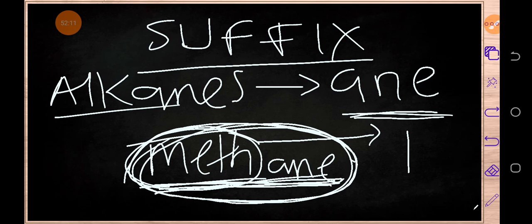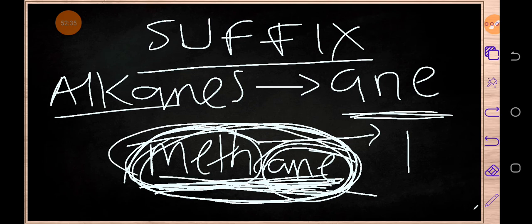Then this last part, which is the suffix, shows us the family to which this member belongs. Whenever you see the suffix ending in A-N-E, just know that that member, methane, belongs to the family called alkanes. I hope you're getting the points.